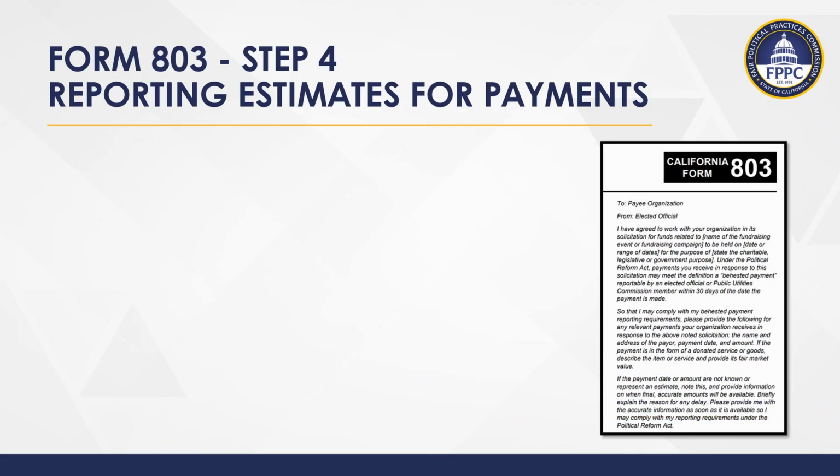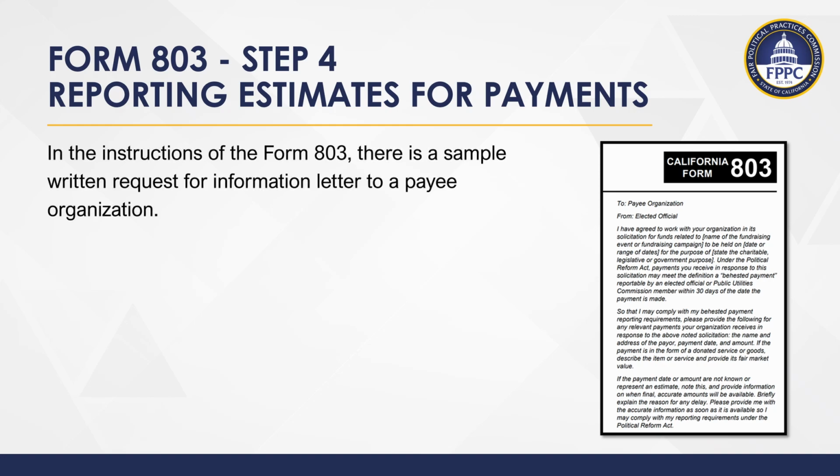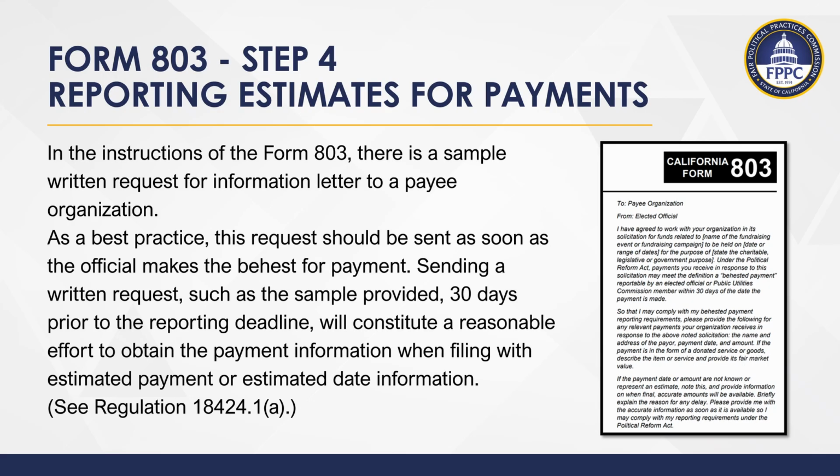A resource available to officials who are seeking payment information to report on their Form 803 is the FPPC's Sample Written Request Letter to Payee Organization. In the instructions of the Form 803, there is a sample written request for information letter to a payee organization. As a best practice, this request should be sent to the organization that will receive the payments as soon as the official makes the behest for payment.